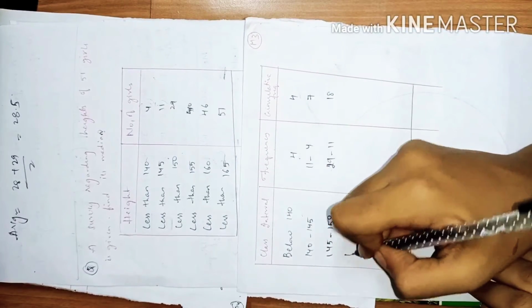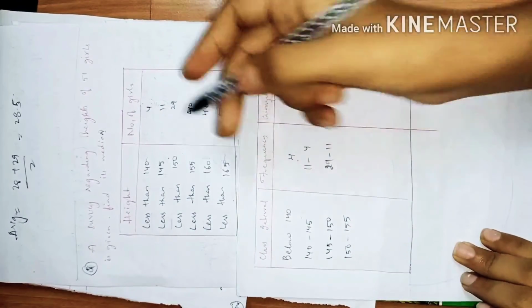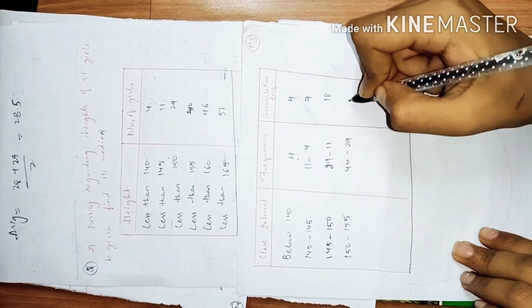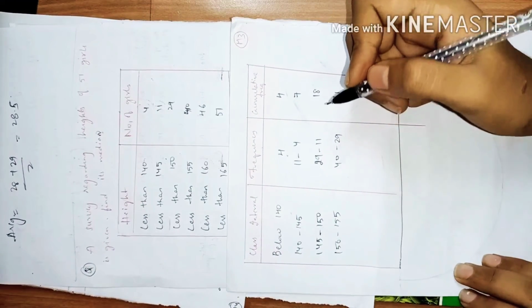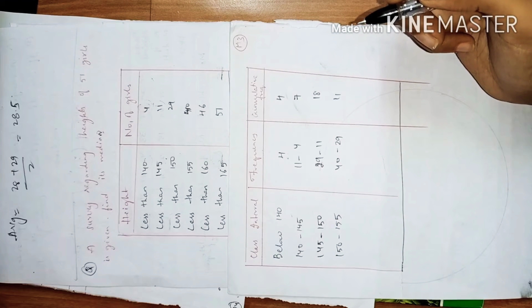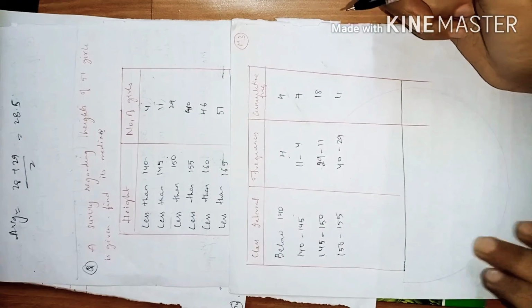And so on. 150 to 155 is 40 minus 29, which is 11. Then the frequency column, friends.